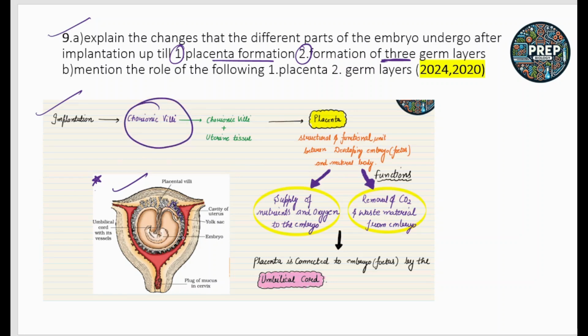These are finger-like projections formed around the embryo, and the chorionic villi and the uterine tissues collectively form the placenta, and the 3 germ layers are also formed.